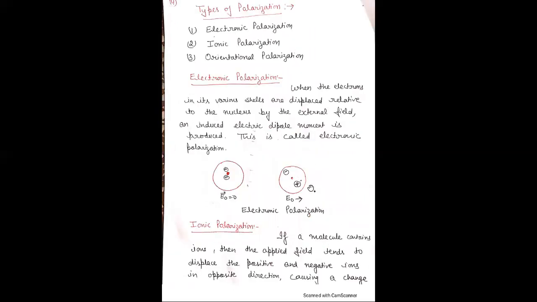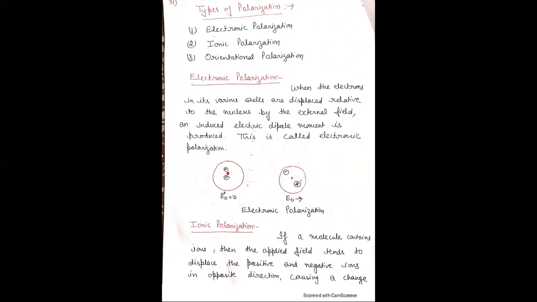And the next is, what are the types of polarization? Means there are basically three types of polarization. First is electronic polarization, the second is ionic polarization, and the third is orientational polarization. First of all, what is polarization? In the previous slide we discussed that the separation of positive and negative charge under the action of the electric field is known as polarization.